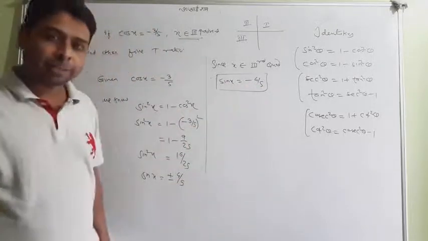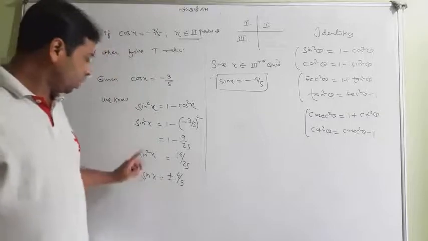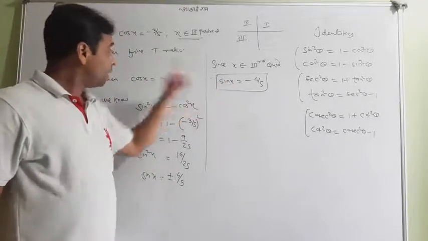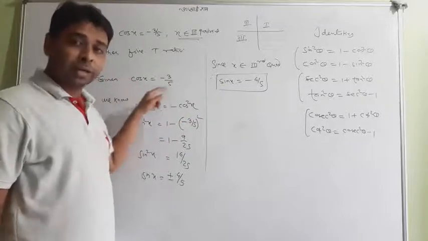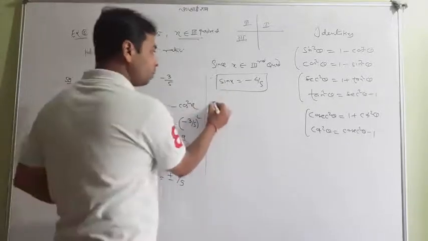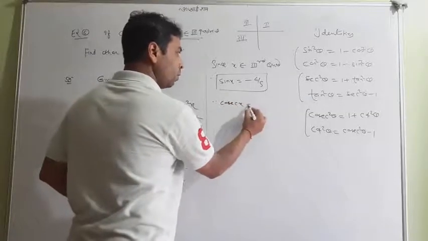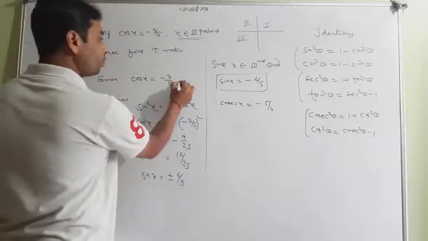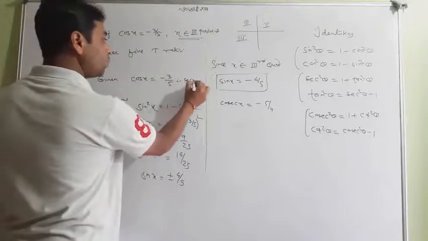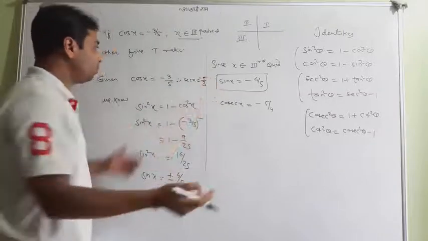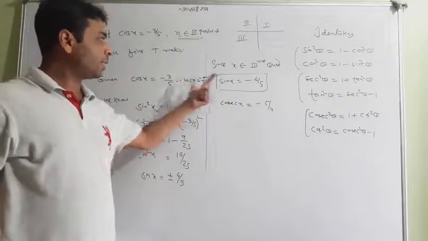So you have got the answer. Look at, very interesting it is. You had a cos, now you have a sine. With the help of cos you can write the value of sec x, very familiar. With the help of sine you can write cosec x, which is the opposite of that also. Therefore sec x will be minus 5 by 3. So all I am writing together: this is cos x, it is sec x, it is sin x, we have